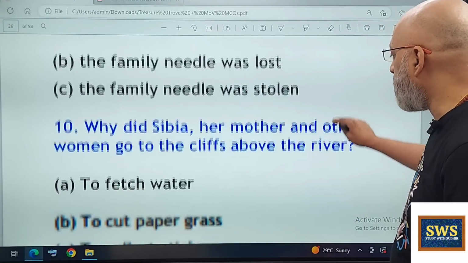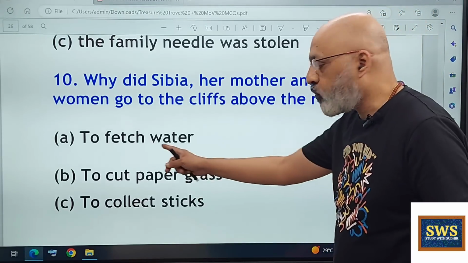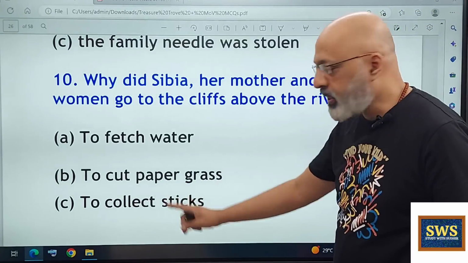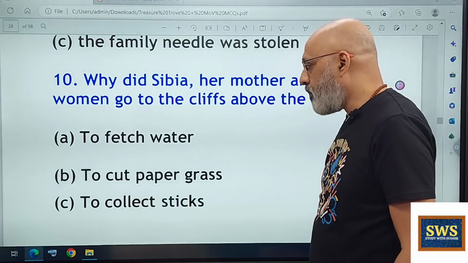Why did Sibia, her mother, and other women go to the cliffs above the river: to fetch water, to cut paper grass, or to collect sticks? The correct option is B, paper grass.